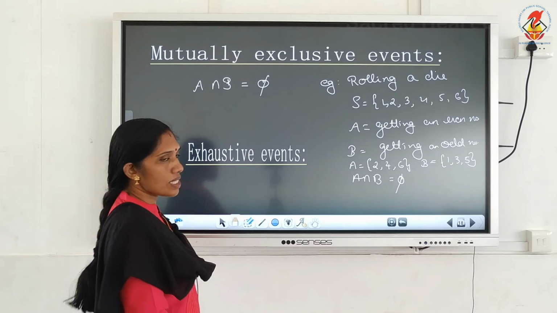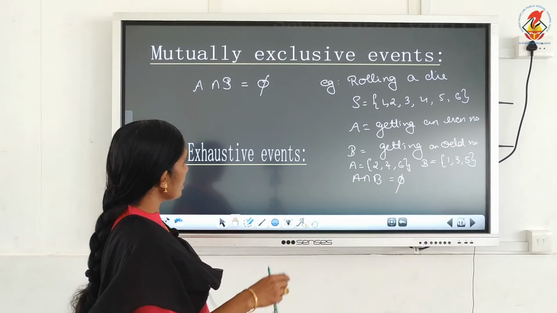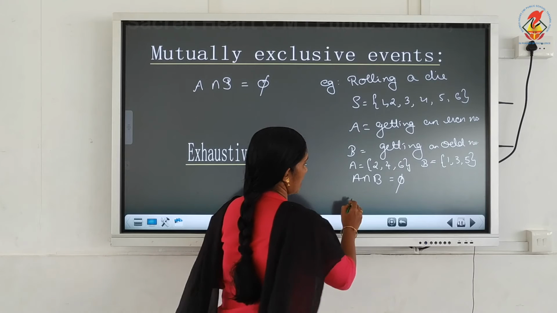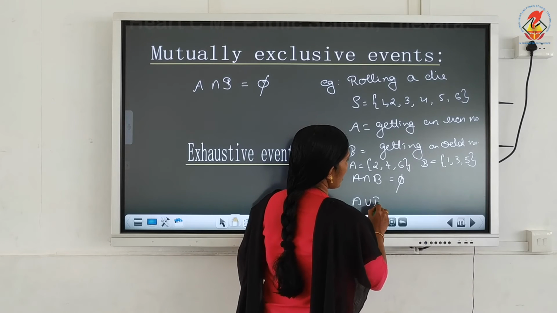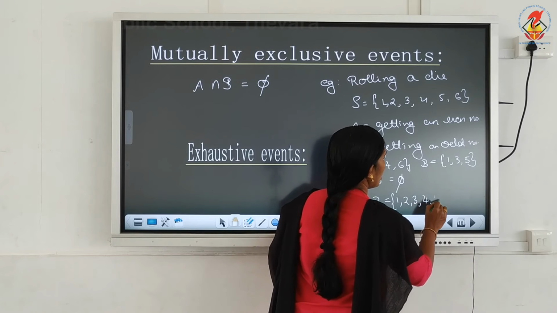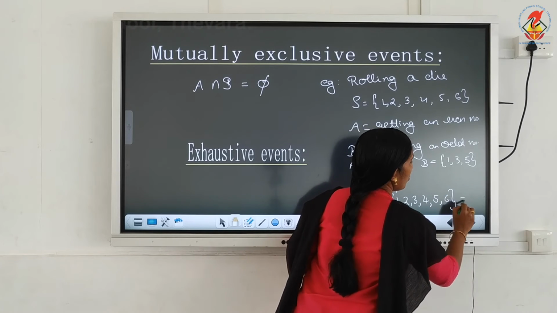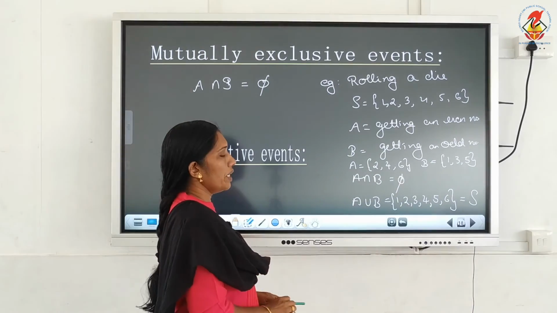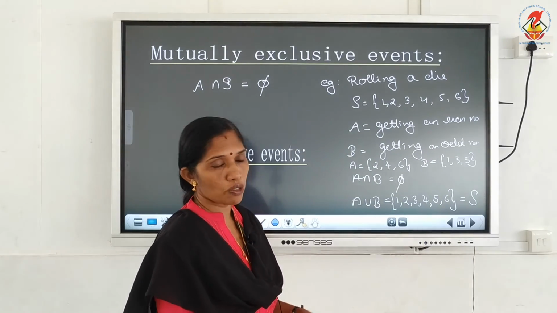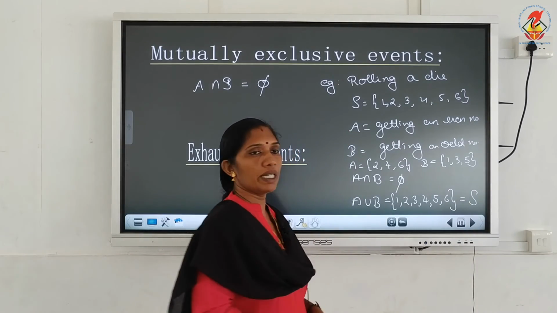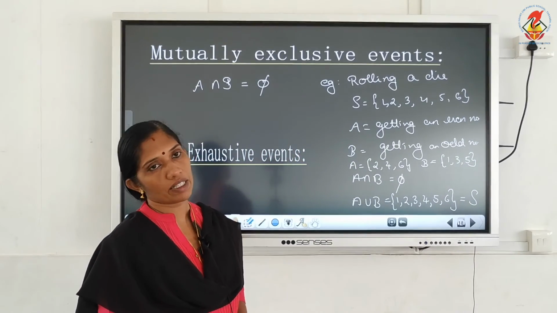Then exhaustive events. Look at this example. What is A union B in this case? A union B is equal to the set {1, 2, 3, 4, 5, 6}. That is the same as S. So in this case, A union B, they are exhaustive events also. So in this particular example, A and B are mutually exclusive and exhaustive.